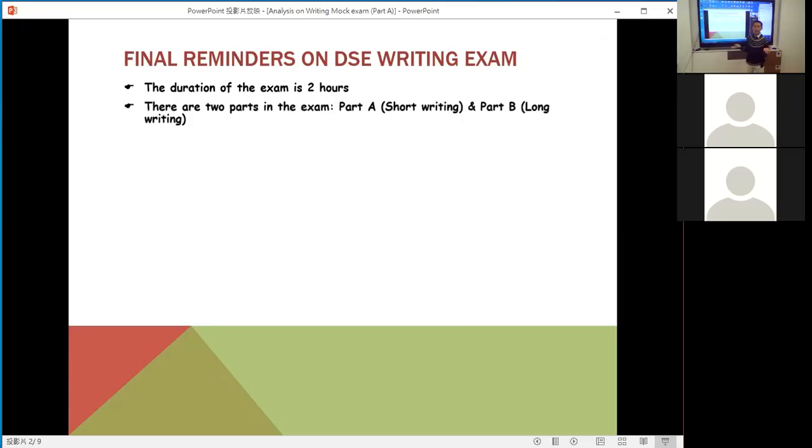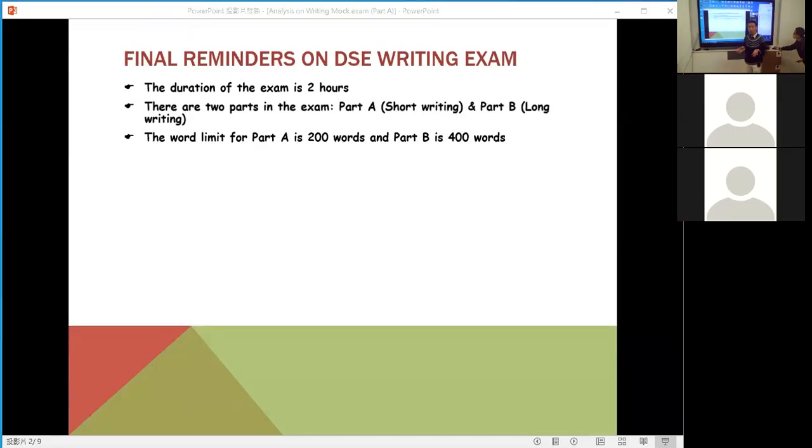Part A is the short writing. Can you see that short writing? And part B is the long writing. So what is the difference between them? For part A, you can write more than 200 words, but not too long, because you have 2 hours. I will let you know how much time you need to spend on part A. I recommend you write about 200 words, no more than 300. If you write too many words, you have no time to finish part B.